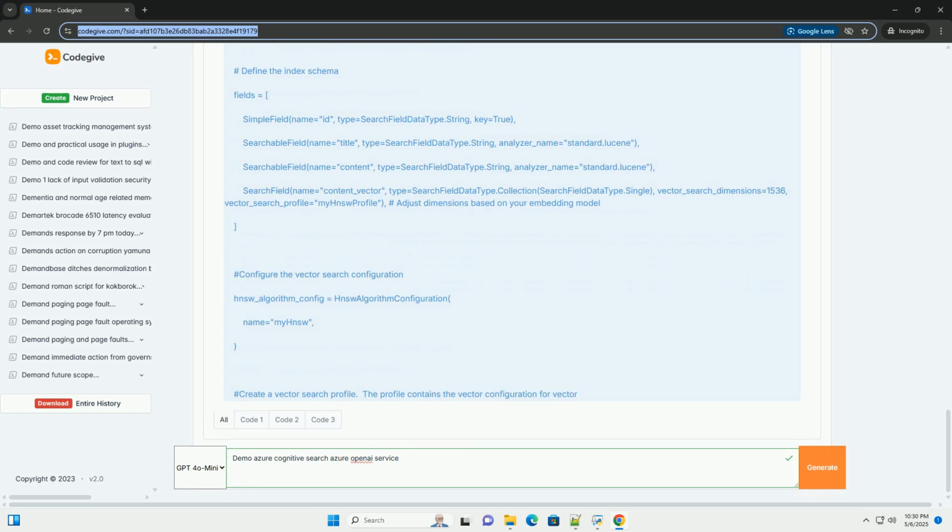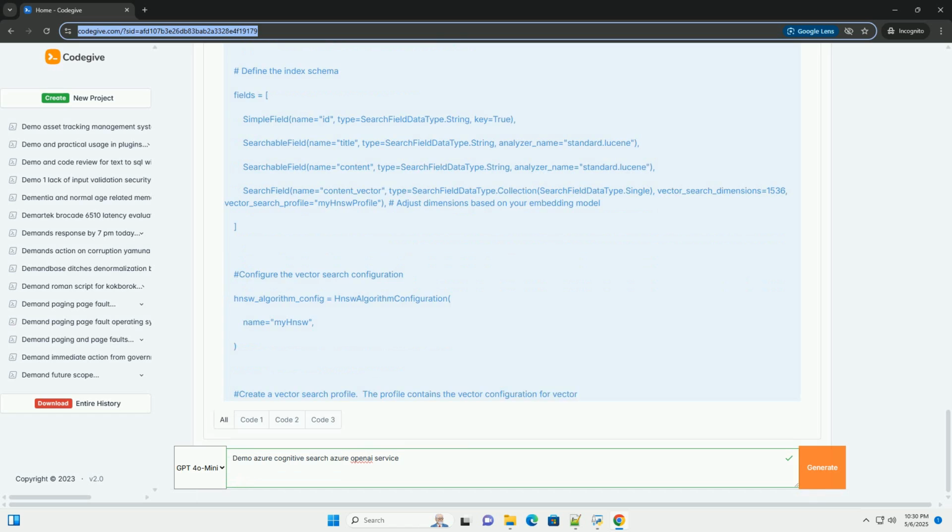Text-embedding-ada-002 uses 1536 dimensions. Vector search profile, the vector search profile to use with this field. If you have additional metadata you want to store and search on, for example author or publication date, add corresponding searchable field or simple field definitions to the fields list.